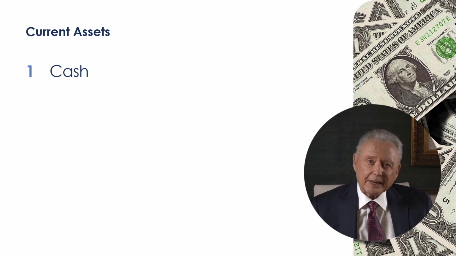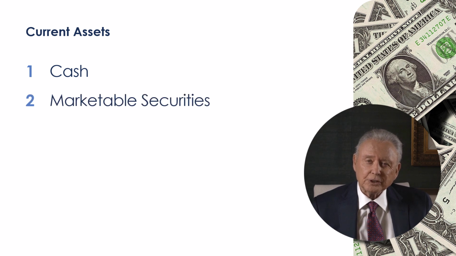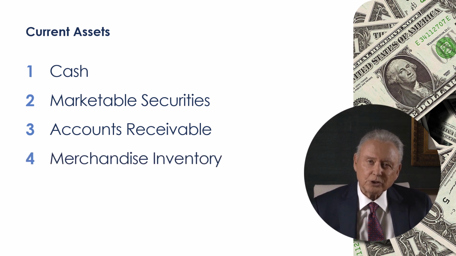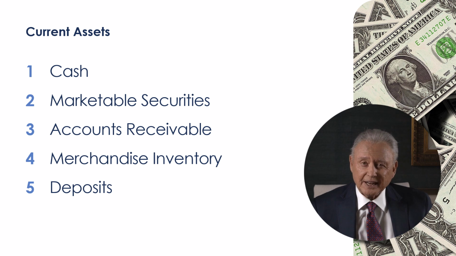Cash is the universal medium of exchange. Cash equivalents are assets readily convertible to cash, such as treasury bills, short-term investments, and money market funds. Accounts receivable are amounts due from customers who have purchased products or services. They're normally due within 30 days of the transaction, sometimes within 10. Inventory includes items held for sale to a customer. Deposits are amounts paid for a future service, such as rent deposits, contract deposits, or security deposits.